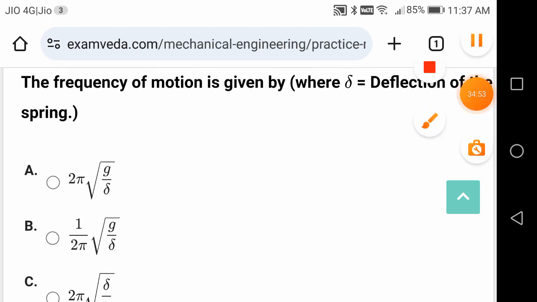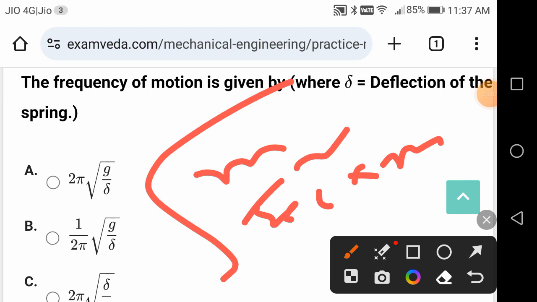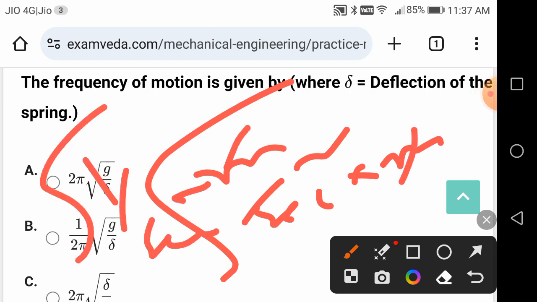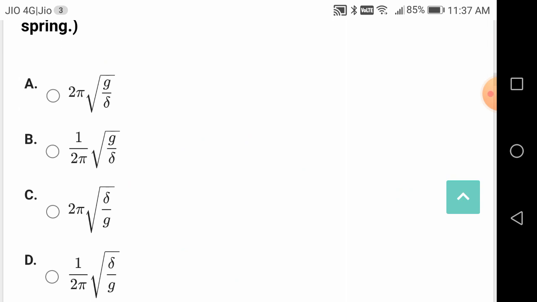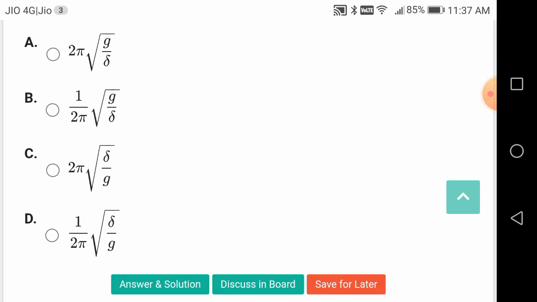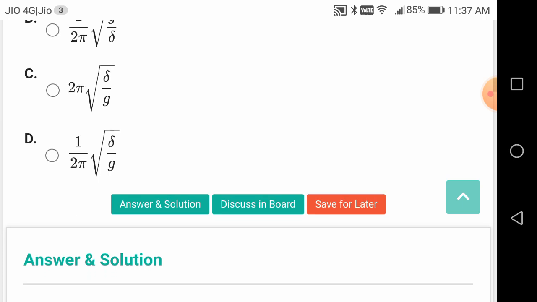So if you see the units, let us say g units are meter per second square. Delta will be meters, okay friends, under root. So meter goes away, 1 by second square under root, 1 by second. So is it not the unit of frequency? So sometimes units will also fetch you a lot of things. Delta by g is not going to give the answer.